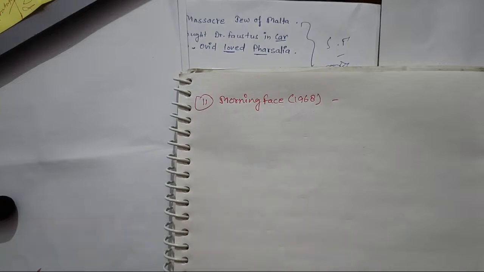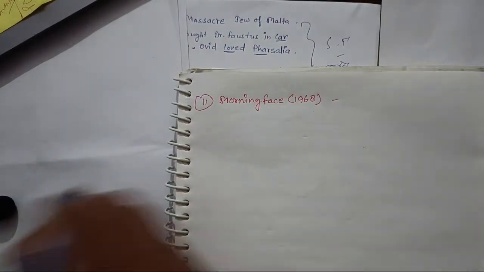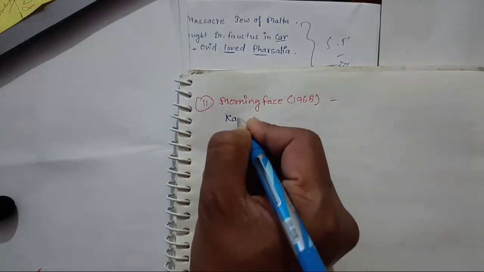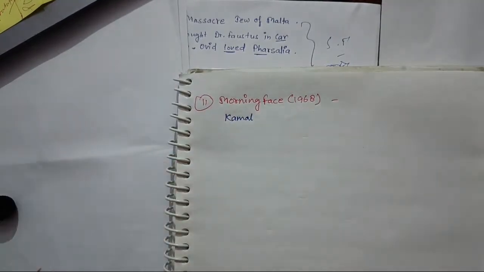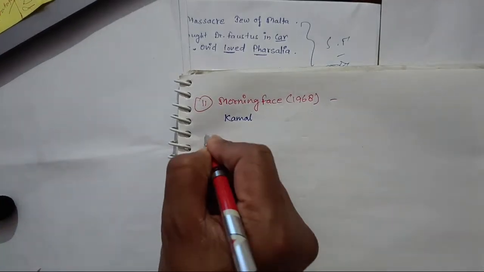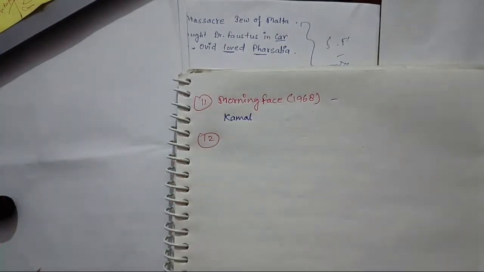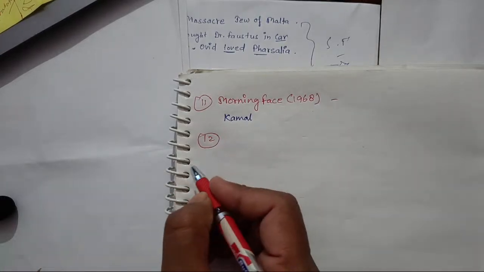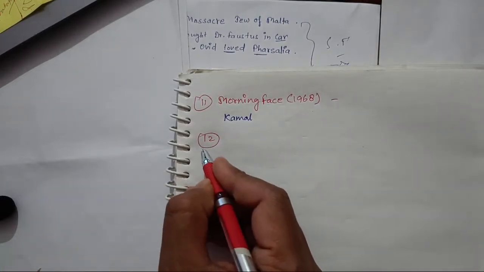So 1968, you should remember here we have the character Kamal. The character name is Kamal here, a young man who struggles with identity and relationship, reflecting on love and loss. Then number 12, Confession of a Lover.